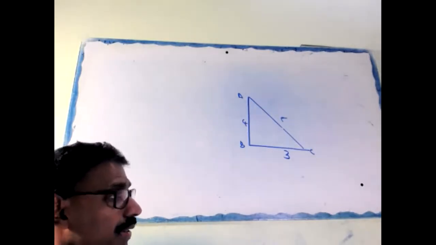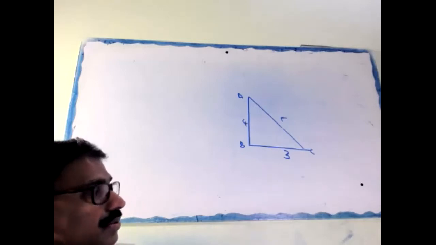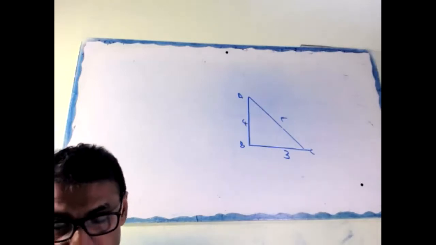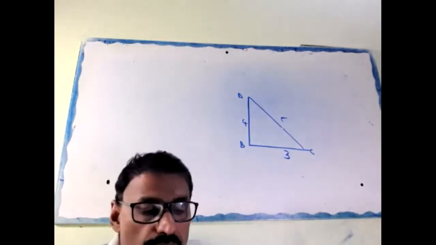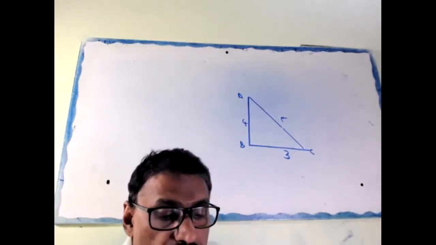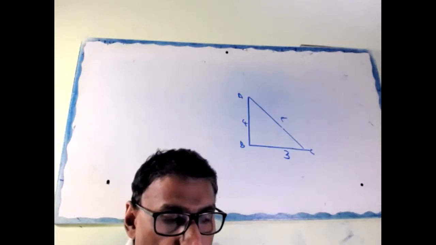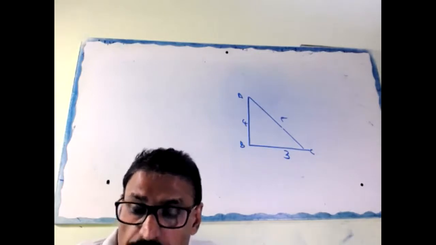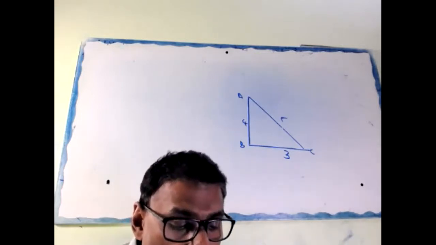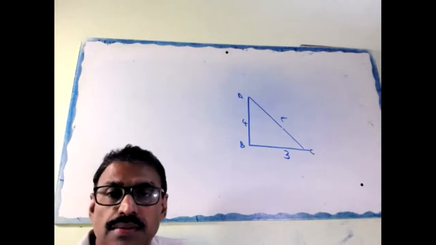H equal to 4, radius is 3, so we can find 1 by 3 pi r square h. How much is that? Then surface area, total surface area. They're asking for total surface area, so pi r square plus pi r l. Okay, do first.